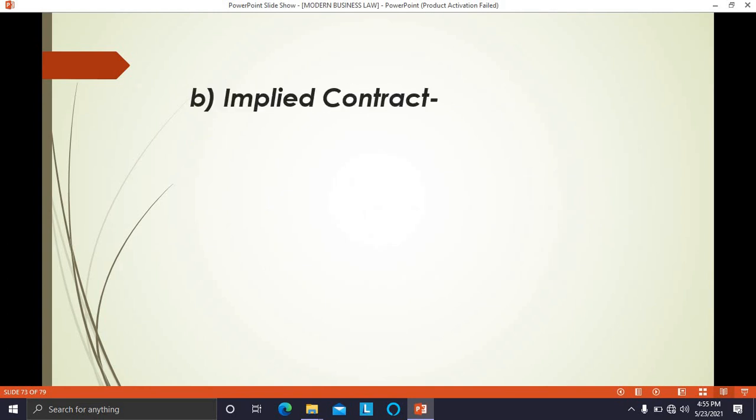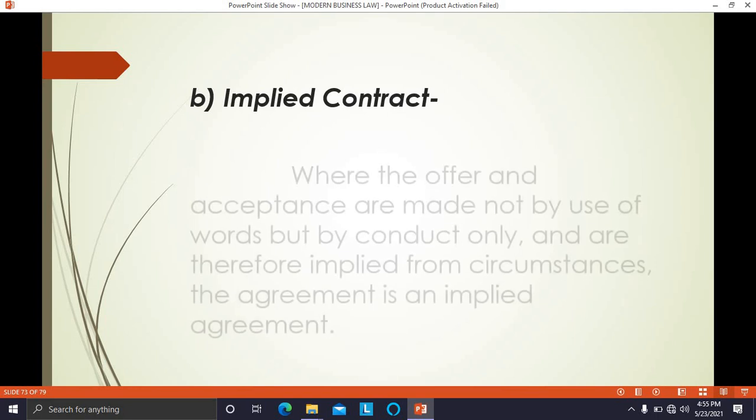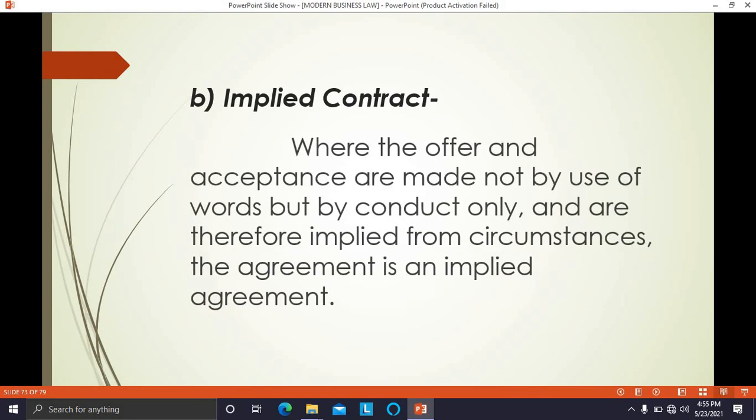Now, the second type of contract is implied contract. Implied contract means where the offer and acceptance are made, but words are not used. Instead, offer as well as acceptance is implied through the conduct of the parties, and these are implied from the circumstances.